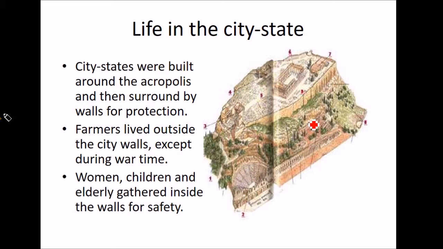Next slide. Life in the city-state. City-states were built around... Yeah, around. That's the word you want. Around the Acropolis. Remember, Acropolis equals hill. So you can see the city here. It's around the hill. And on top of the hill, you have the fortress or place of worship. There's a lot of places of worship around here. One right here, one right there. They did that for protection. Then they surrounded themselves with walls for protection.